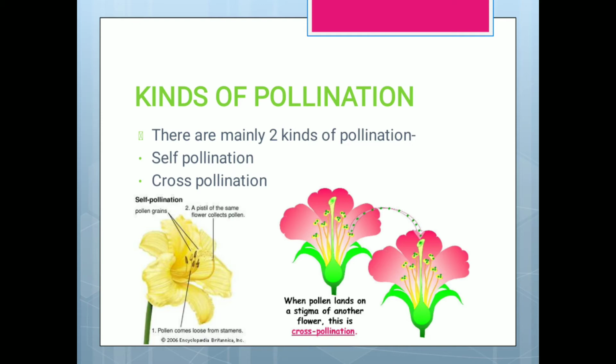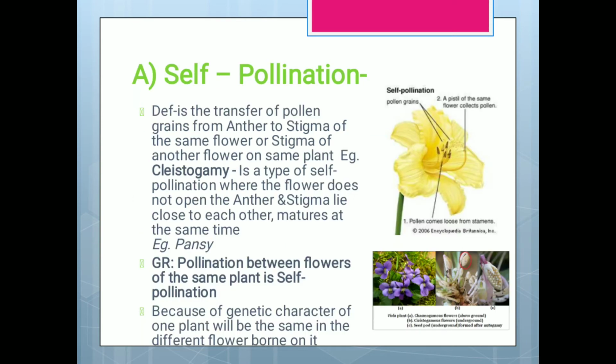Kinds of pollination. There are mainly two kinds of pollination: self-pollination and cross-pollination. Self-pollination. Self-pollination is the transfer of pollen grains from the anther to the stigma of the same flower or the stigma of another flower on the same plant having the same species.